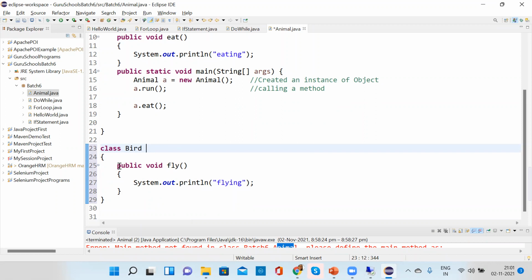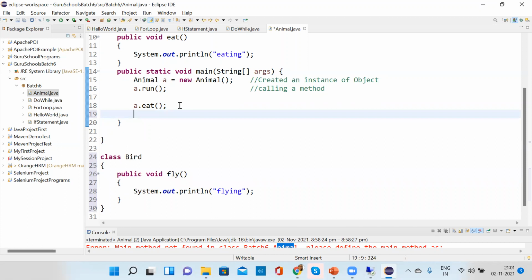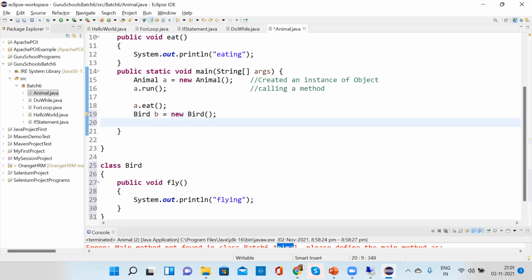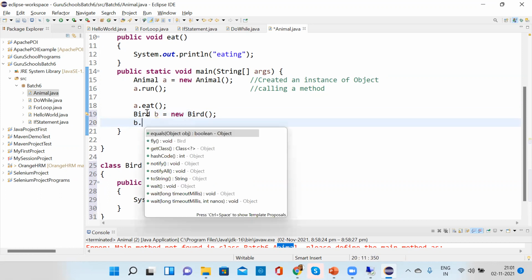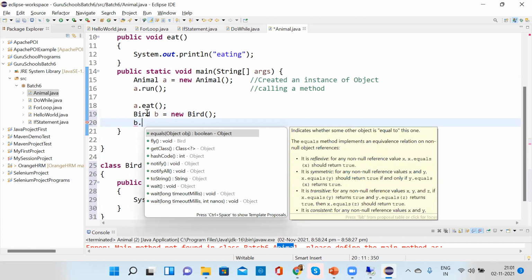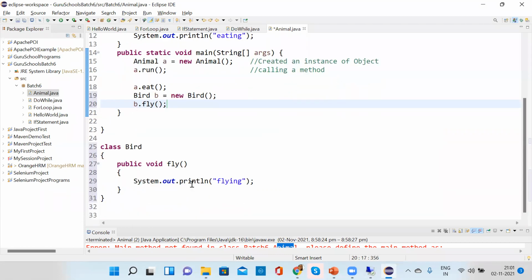But if you wanted to call this method, how will you call it? Suppose you wanted to. You have to create an instance of a class in the main method, an object for this, no, Chavi? Correct. You have to create an object for that. Bird, suppose I have written b equal to new Bird with parentheses. And then b dot. See, fly will come. So that way you can call this method.